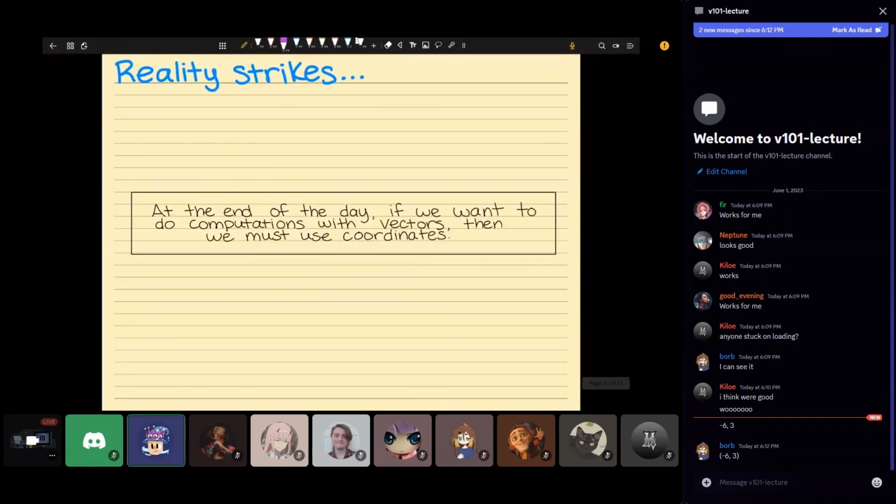All right, now is where reality strikes, because we love drawing arrows. We understand arrows. At the end of the day, if we want to do computations with vectors, then we have to use coordinates. And so that's what we're going to do now: we're going to code a general vector object. So instead of a vector 2 or vector 3, we can give it any amount of elements that we want. Let me switch over to a text editor, and let me know if you have any questions.